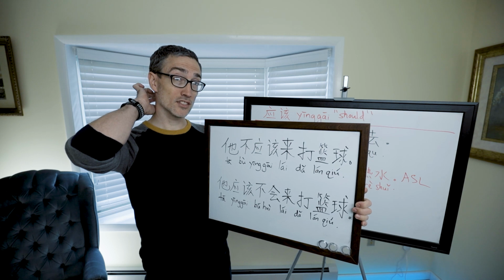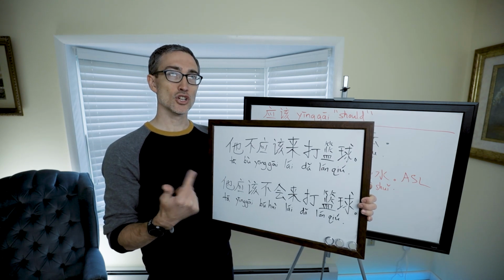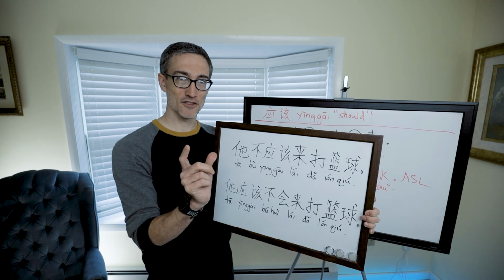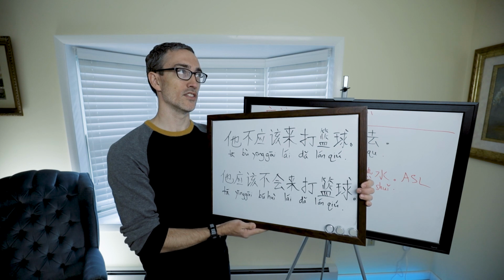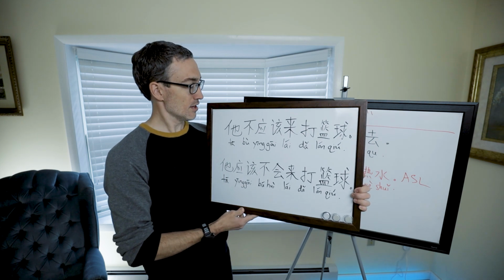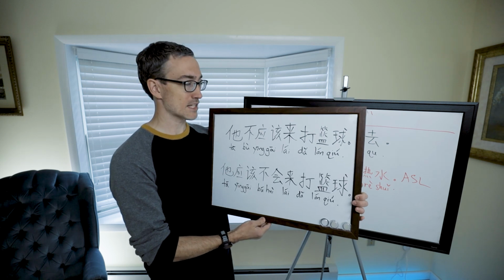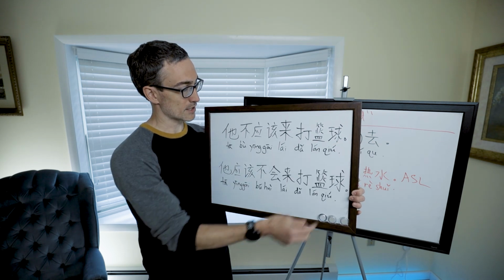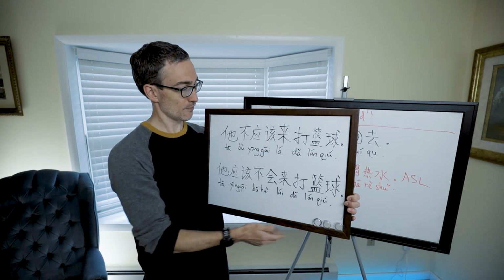Do you mean not ought? Or do you mean it should not be? Did you see the difference there? Just like in English, it'll sound different. So here we go. Say the thing we're talking about is playing basketball. 打篮球, play basketball. Or coming to play basketball, 来打篮球.